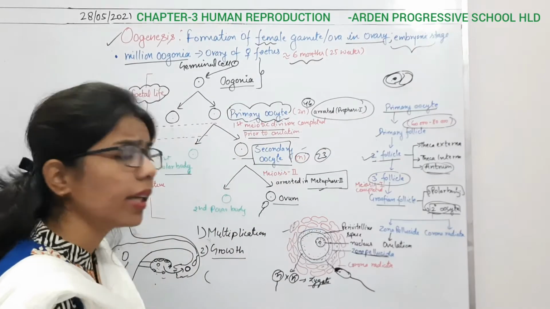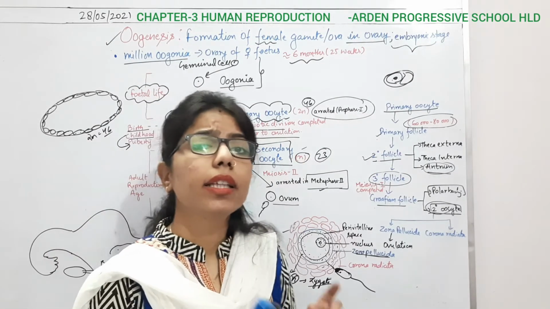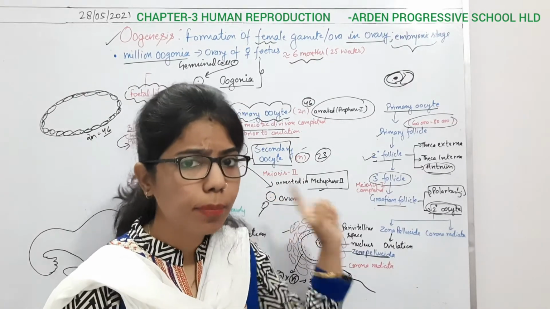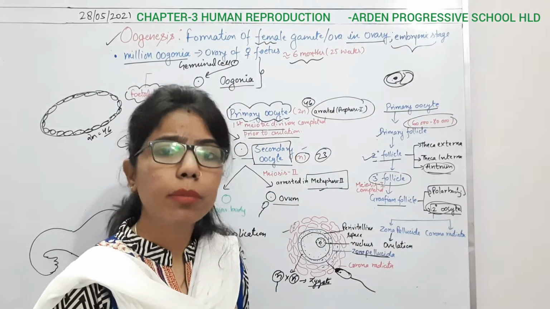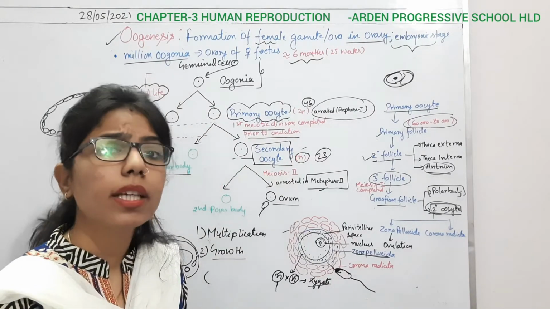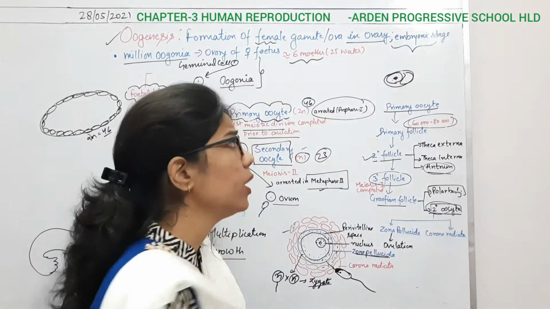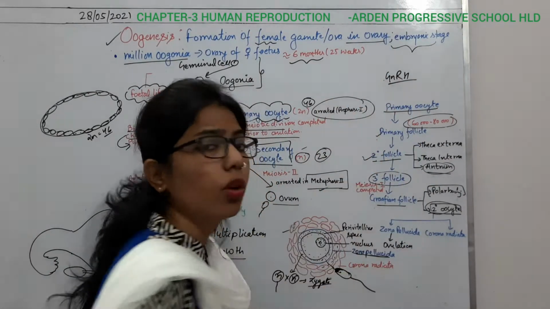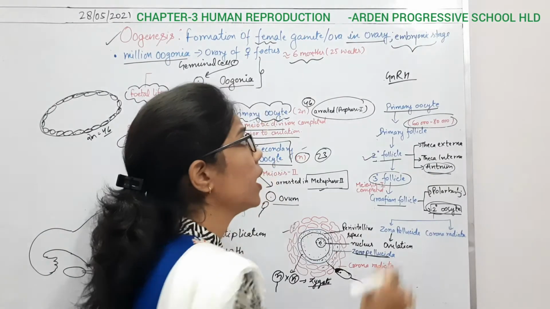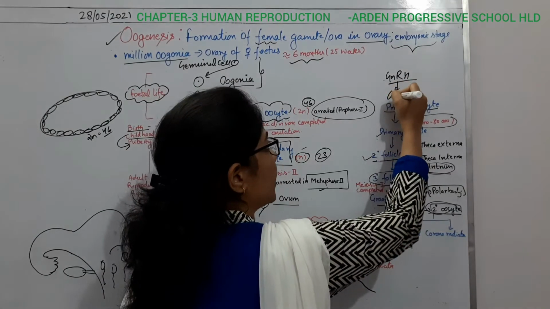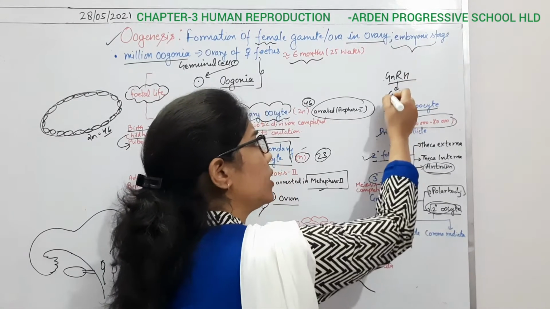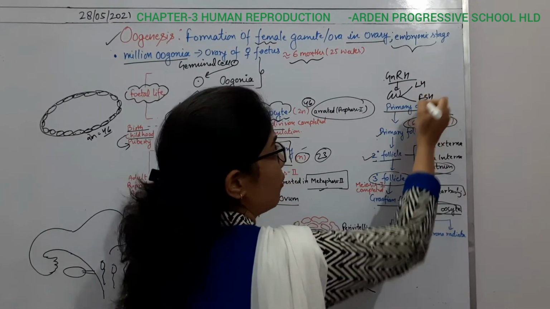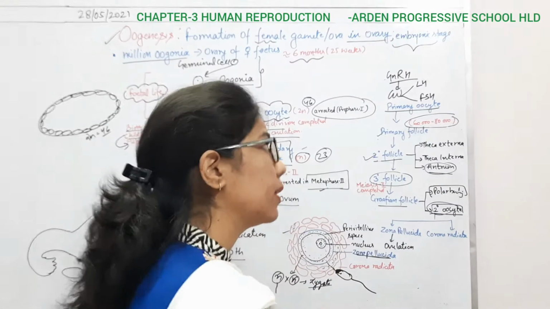Here again, as we did in spermatogenesis, hormones have an important role. In spermatogenesis, the hypothalamus produces a hormone, GnRH. What is GnRH? Gonadotropin releasing hormone, and it acts on the anterior pituitary. The anterior pituitary releases two types of hormone here also, LH and FSH. Same hormones, but what is the function?